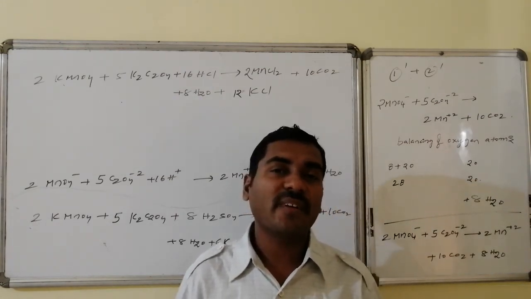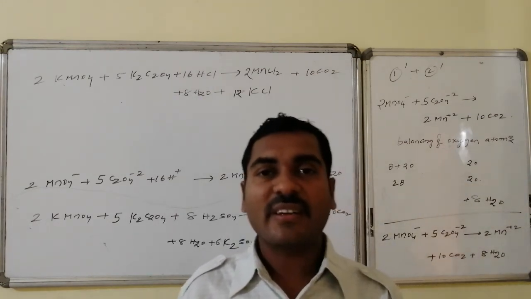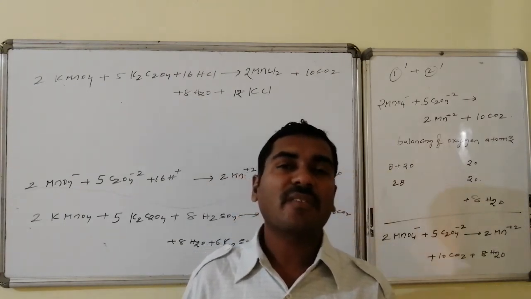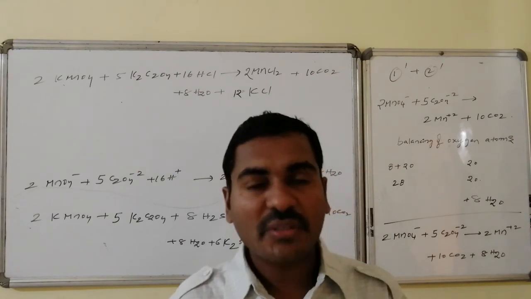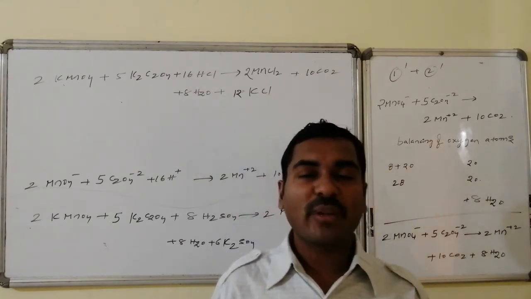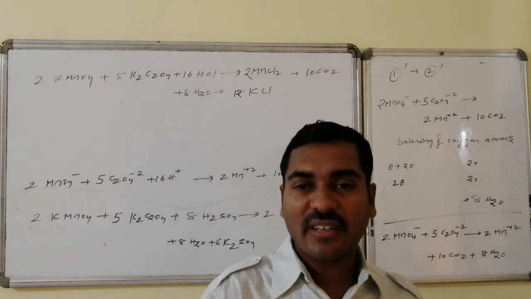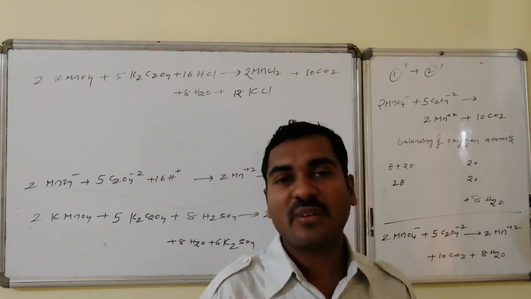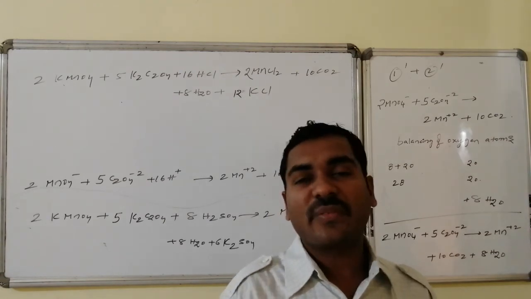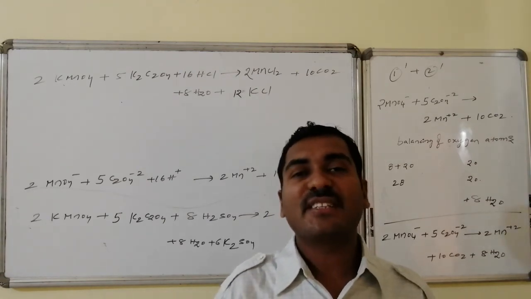Then we have to identify the number of electrons given and the number of electrons taken. On cross multiplication, the law of conservation of electrons should be followed. Then on adding one to the other, you will get the basic balanced equation. Now your turn starts towards the balancing of oxygens in terms of water and hydrogens in terms of H plus, as it is an acidic medium.